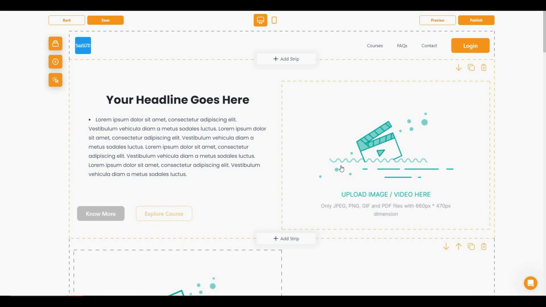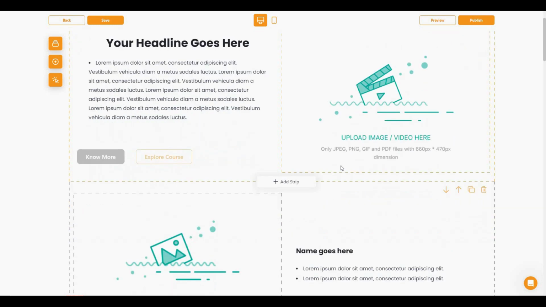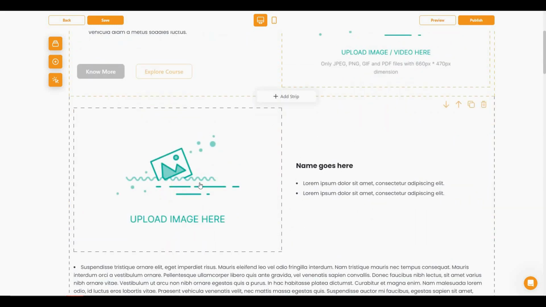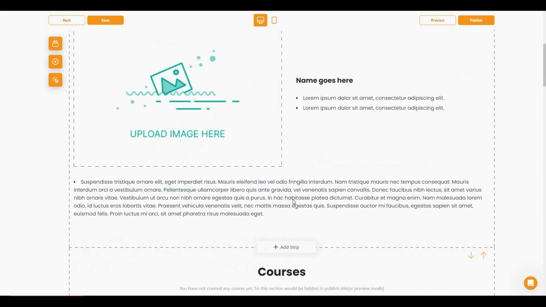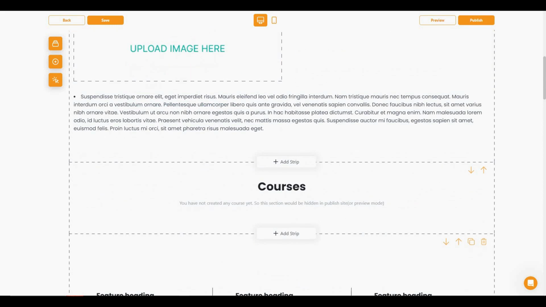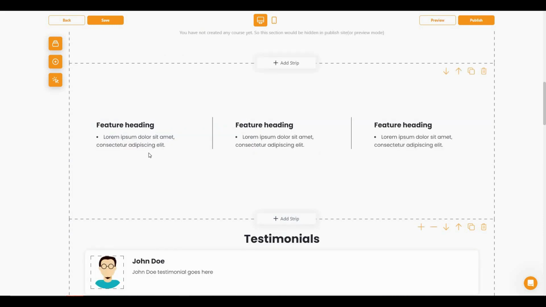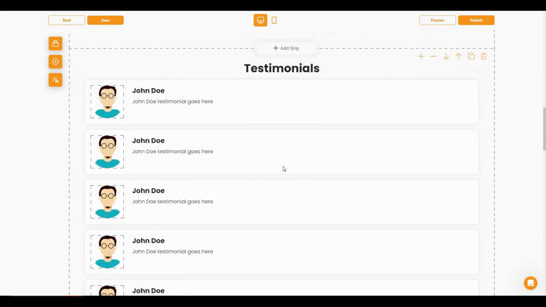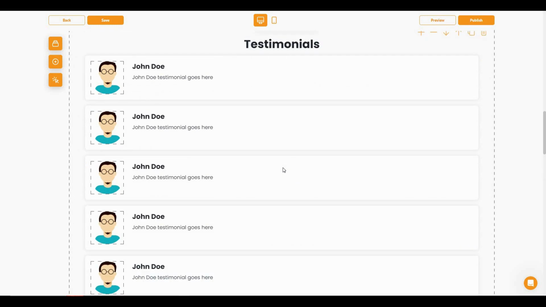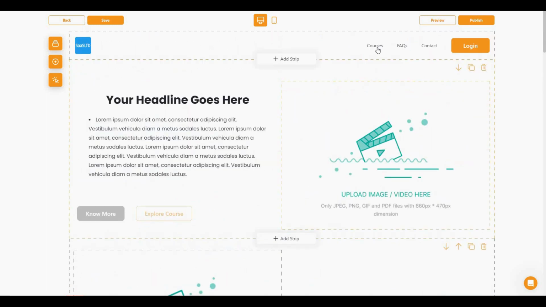I can also upload an image if I want, and then there are some other sections such as name and description, once again image, description, and this is the section where I will have all of my courses. And then there are some other sections such as feature, testimonials. You can also see from the top that there are some menus such as courses, FAQs, contact and login.